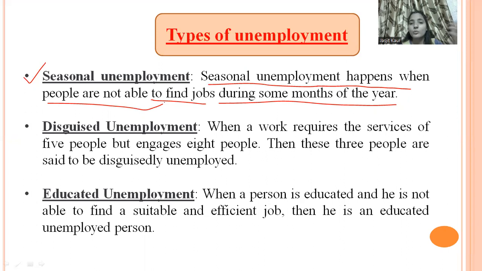So with the change of season, the people who are dependent upon seasonal employment also become unemployed. This is how seasonal unemployment works.